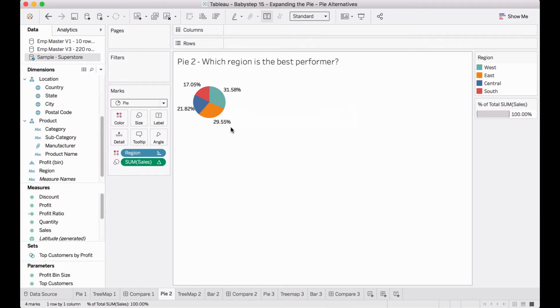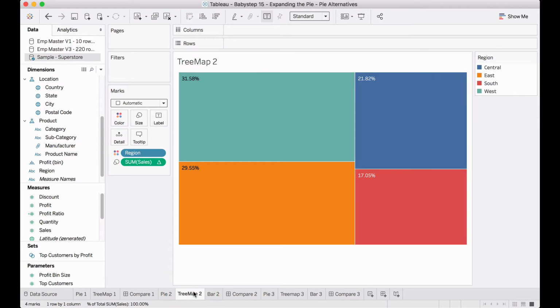I have displayed labels. They don't look nice, they look crowded. I have just displayed labels so that you can see how this looks. So now let's go to the alternative, which is Treemap.